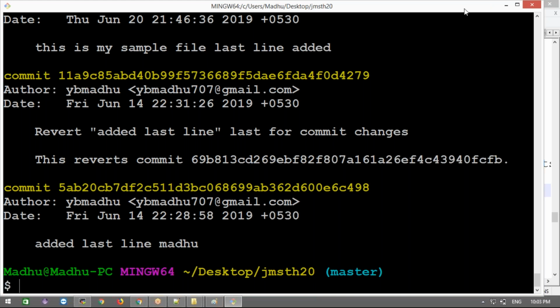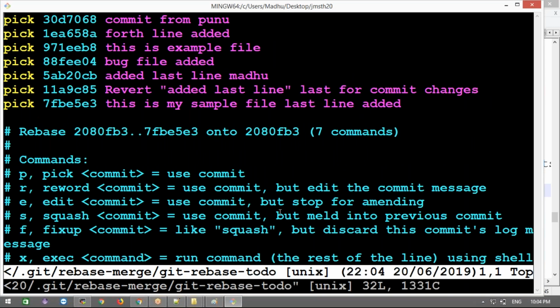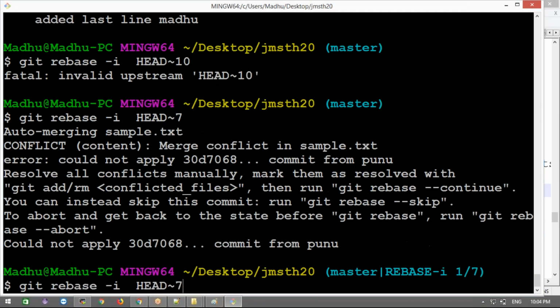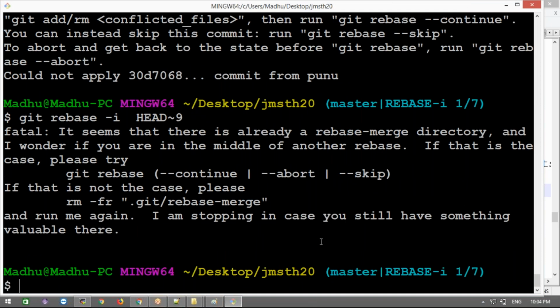Clear, guys? Clear how to edit a particular commit message? And remember one thing, here I did it with only 5. Can I do it with 10? Okay, like upstream, it won't be 10. I think 7 is the max. I think 7 commits only. It won't take more than 7. More than 7. Like 9? Okay, 9 also won't work. Okay, there is some rebase scheme.